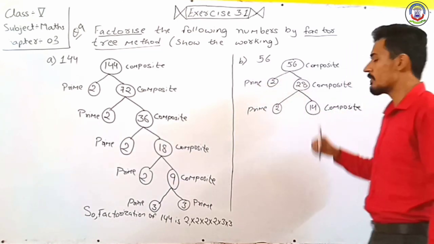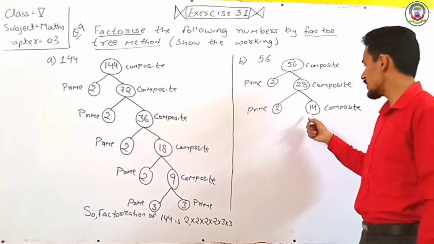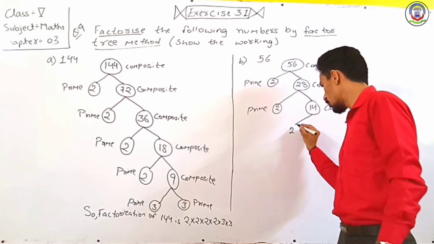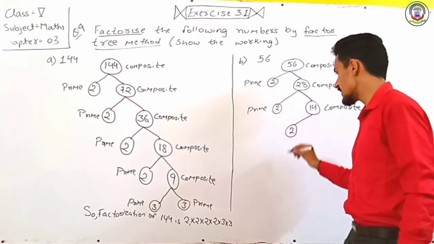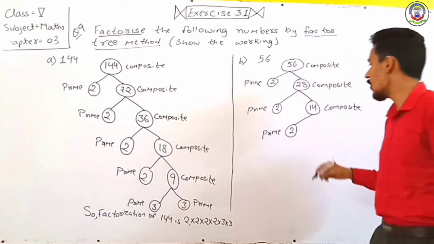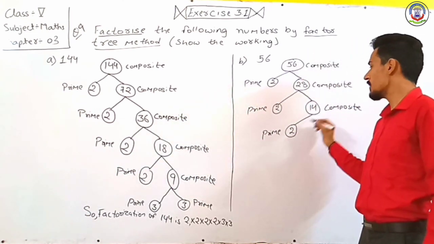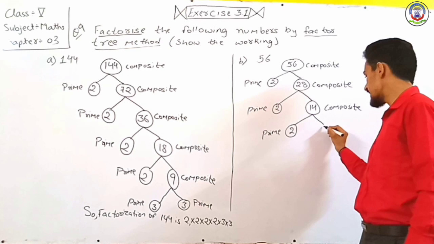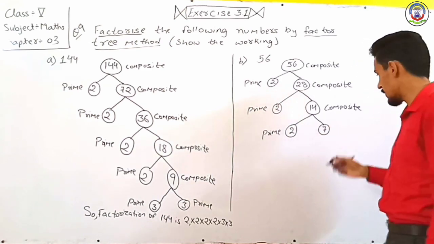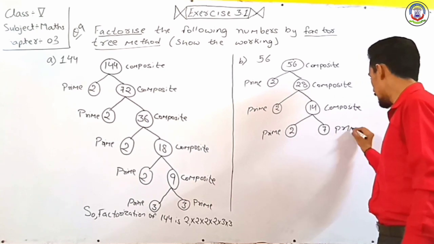Next 14 is divisible by 2 again, so we write here 2. It is a prime number. Now when we divide 14 by 2 we will get 7. 7 is also a prime number, so we write here prime.